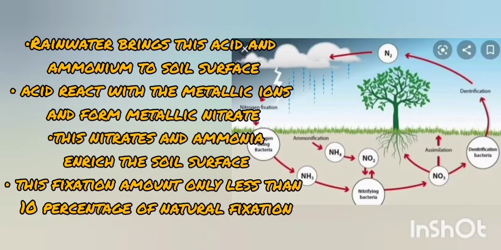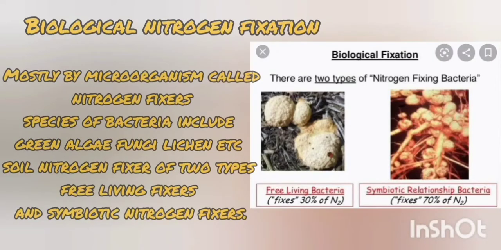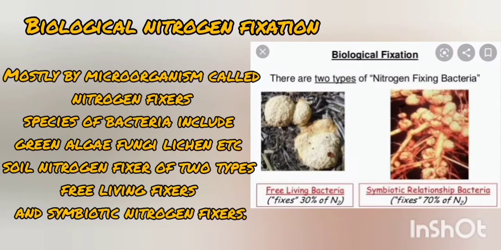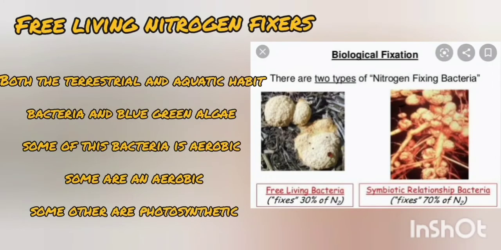The next method is biological nitrogen fixation, done mostly by microorganism nitrogen fixers. The organisms involved are bacteria, blue-green algae, fungi, and lichen. Soil nitrogen fixers are of two types: free-living nitrogen fixers and symbiotic nitrogen fixers. The free-living nitrogen fixers have both terrestrial and aquatic habitats. Bacteria and blue-green algae are included. Some of these bacteria are aerobic, some are anaerobic, and some are photosynthetic.